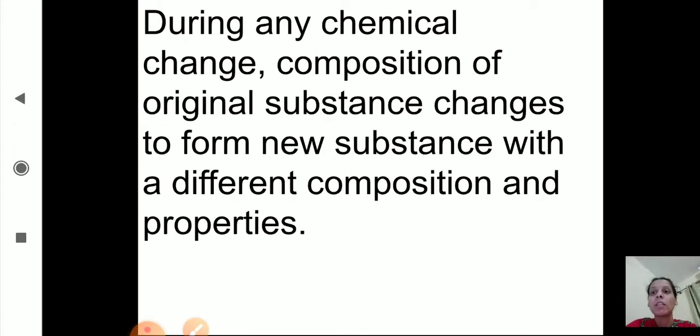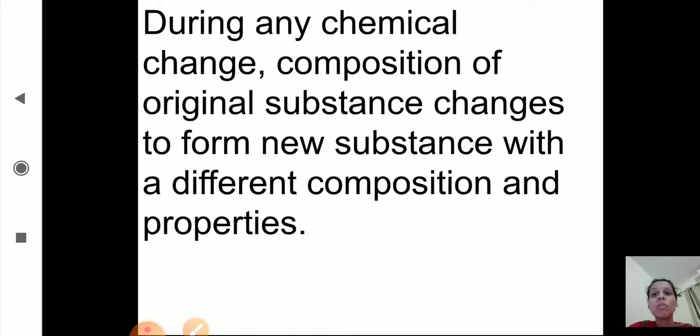During any chemical change, the composition of the original substance changes to form a new substance with a different composition and different properties.